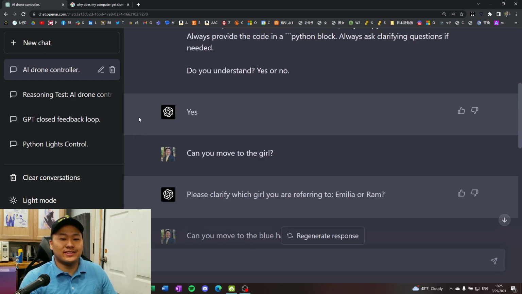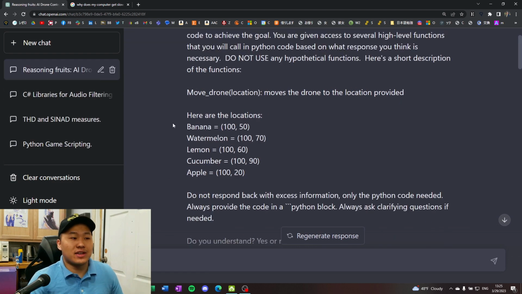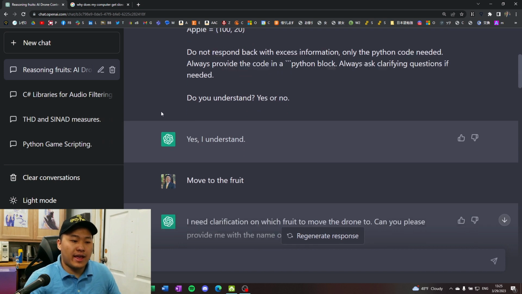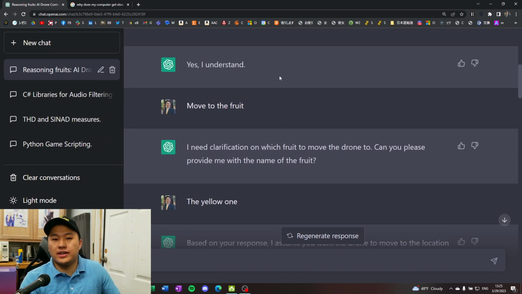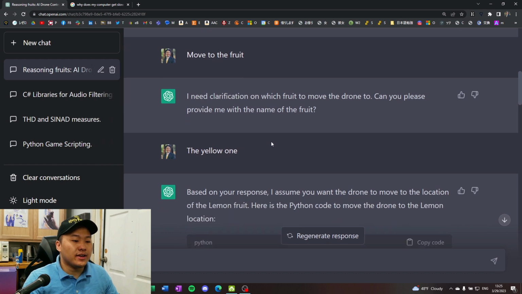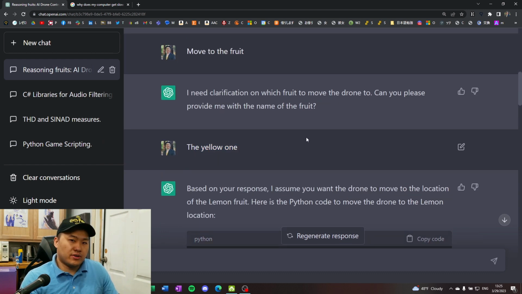How about we get away from anime characters and go to fruits. Okay, so here's the exact same thought experiment with fruits, and this one does a little bit better. I'm going to assume because anime characters are a little bit more niche compared to fruits, but this one still needs some clarification along the way. So I said I want to move to the yellow fruit, the yellow one. In this case, I gave it banana and lemon. It should technically ask me which yellow fruit I want to move to, but in this case, it automatically thinks about lemon and moves to lemon.